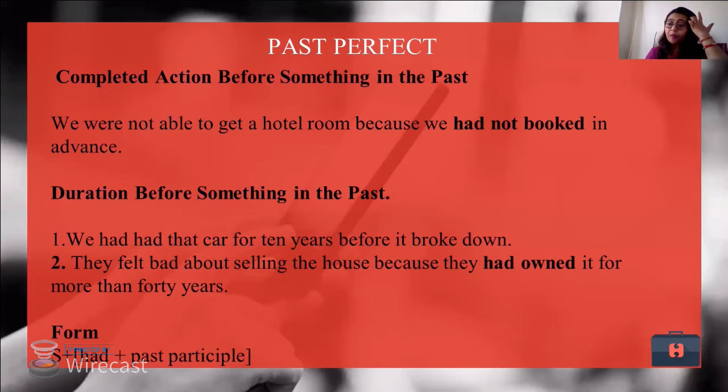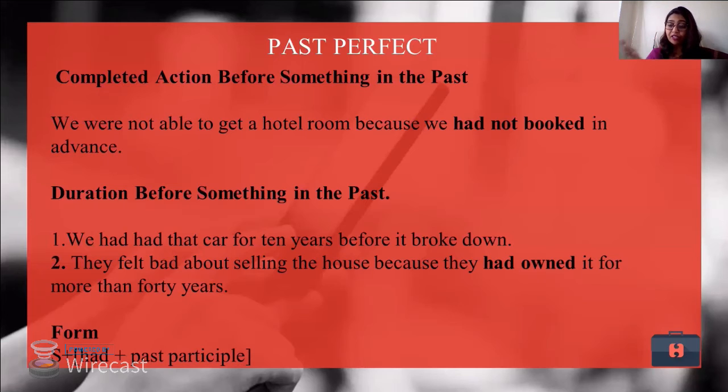If somebody asks you, why didn't you go for vacation? My leave is cancelled. My leave was cancelled. So that is simple past. Here I'm talking about some action that happened in the past, has no or very less reference with the present. But when I have to specifically talk about the reference with the present time, I will use past perfect.